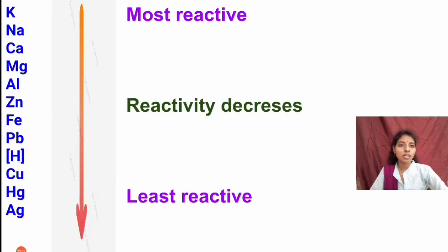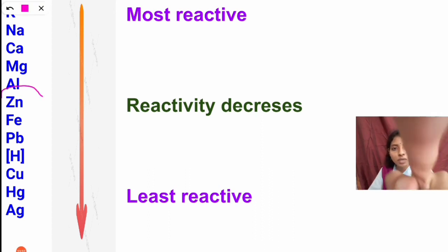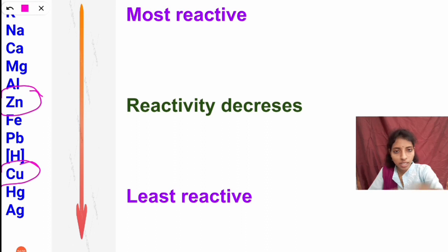So we can see this in the metal activity series. From top to bottom, the reactivity of metals decreases. You can see the zinc is placed here and copper is placed here. So zinc is more reactive than copper. From this we can say that zinc replaces the copper and copper does not replace the zinc, because the reactivity of copper is less than zinc.